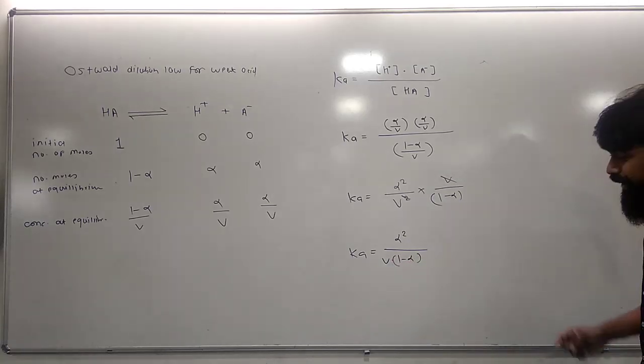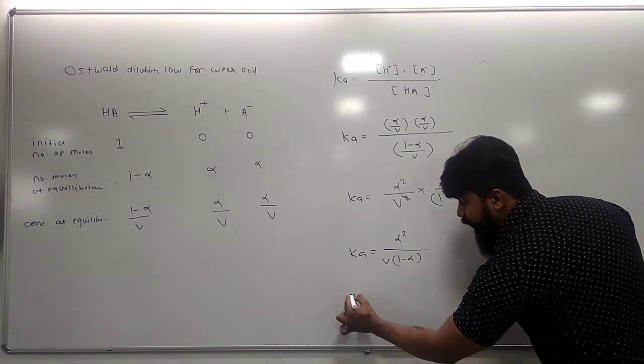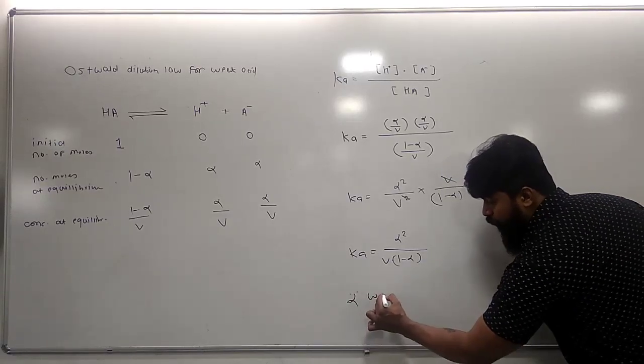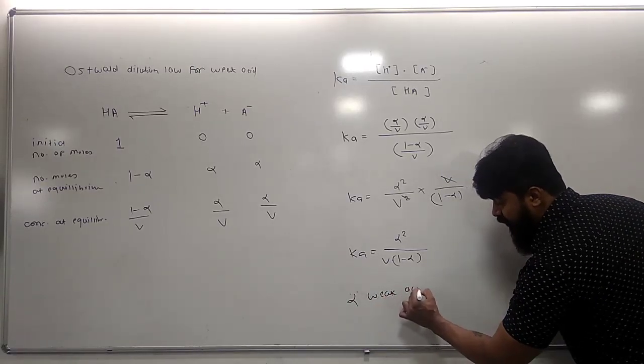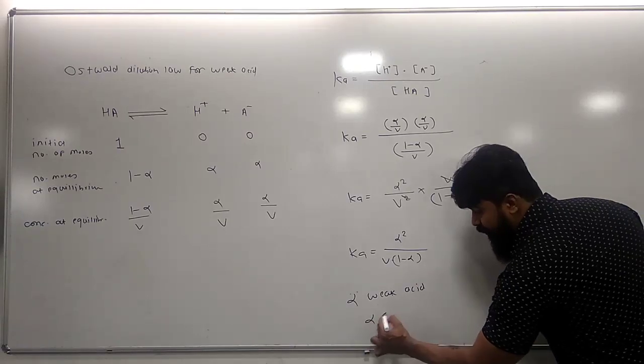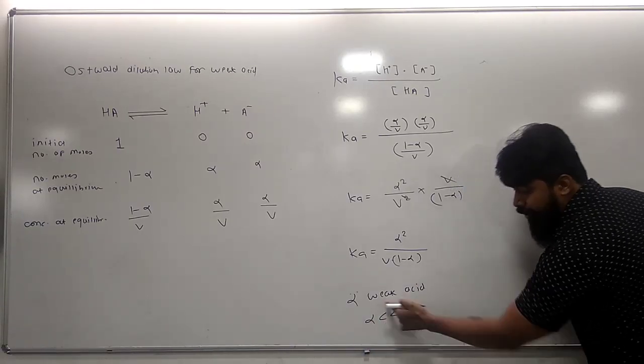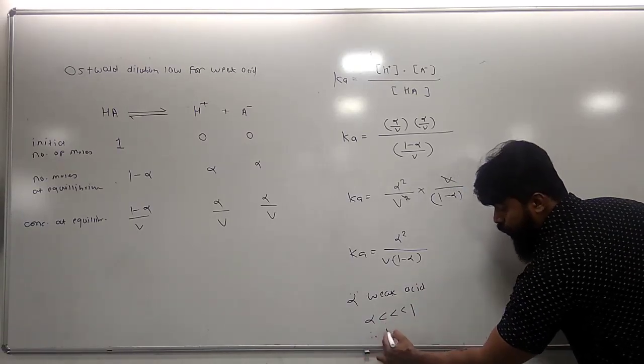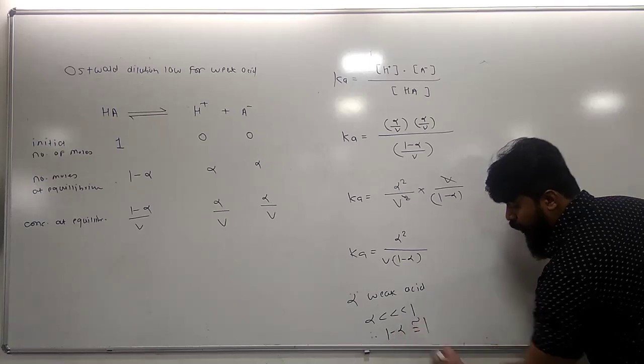But alpha is the degree of dissociation for a weak acid, and everybody knows that alpha is very much less than 1 for a weak acid. Therefore, 1 minus alpha is nearly equal to 1.